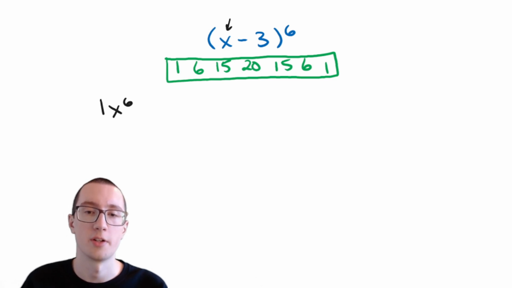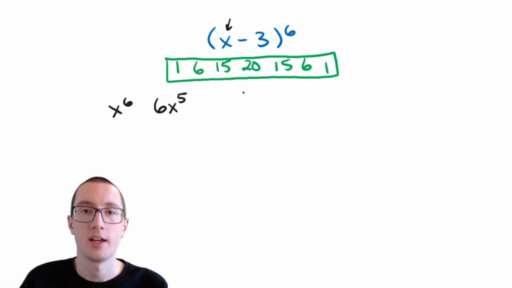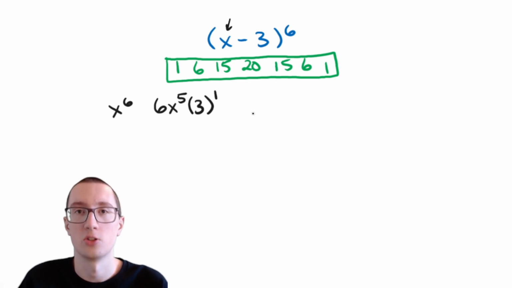First of all, I'm going to erase this 1 because this 1 is not doing anything. Remember, you don't have to include the number 1 when it's in front of a letter. It's just implied that it's a 1 when you don't have a number. So our next term is going to be a 6. There's going to be a 6 in front. And remember, it's going to be x to the 6th, except we're taking away one of the x's and replacing it with a 3. So it's going to only be x to the 5th, and it's going to turn into a 3. And technically, it's 3 to the 1, but anything to the 1 is just itself, so we don't actually have to include the to the 1 part.